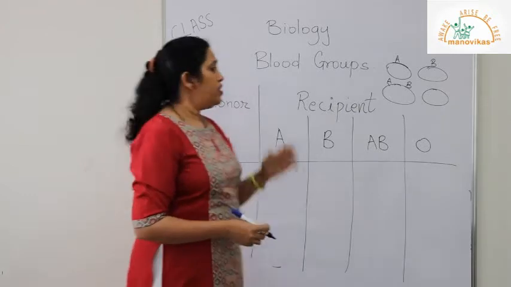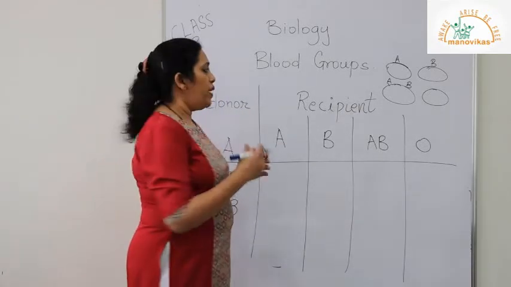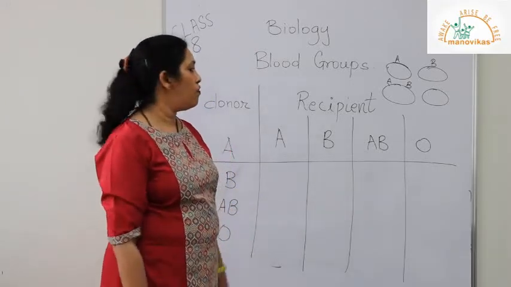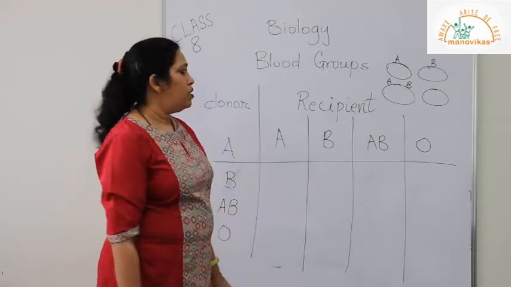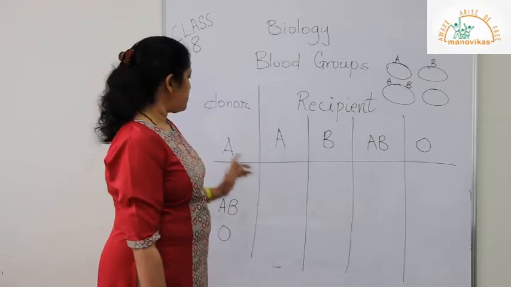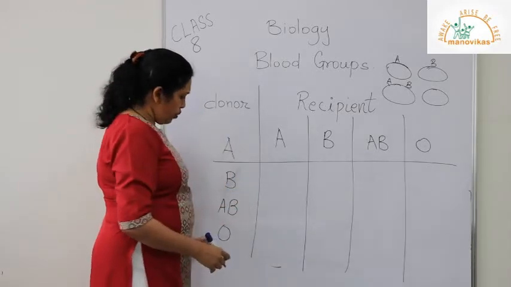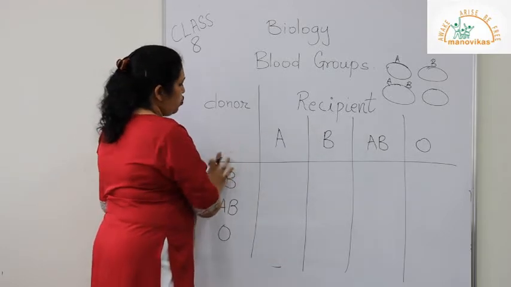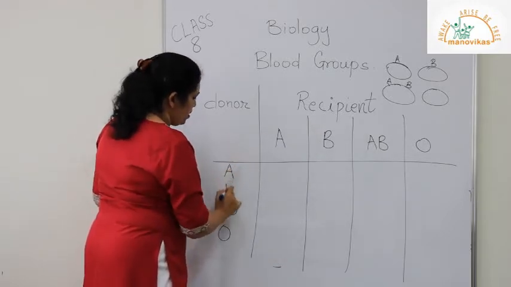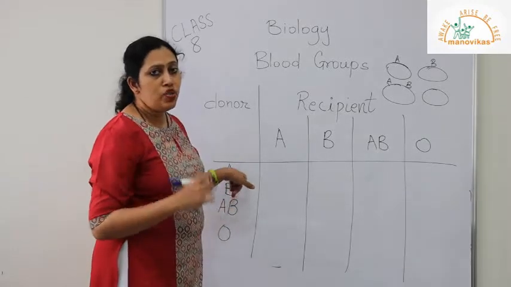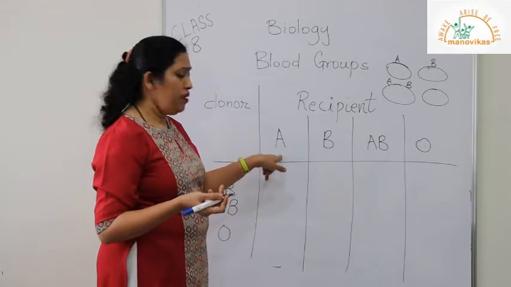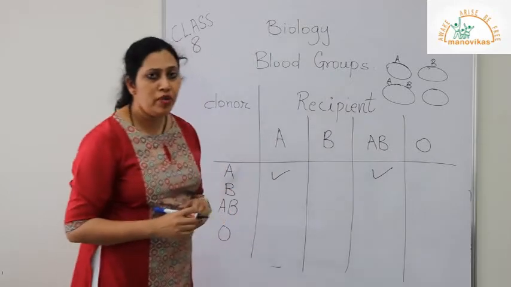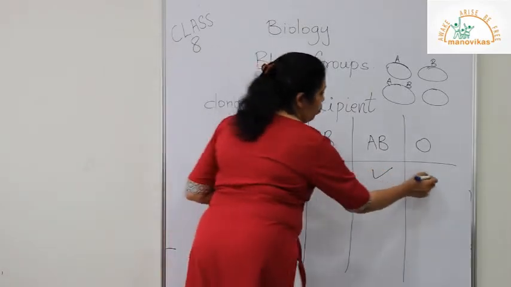Now, this is very important. Matching of blood groups, the compatibility of blood groups, is very important in case of blood transfusion. We have donors on one side and the recipient on the other. If the blood group is A, it will be able to donate blood to A and AB, and it will not be able to donate blood to B and O.